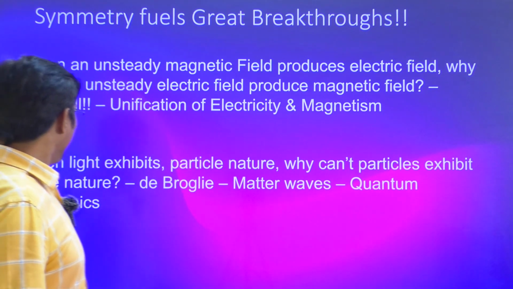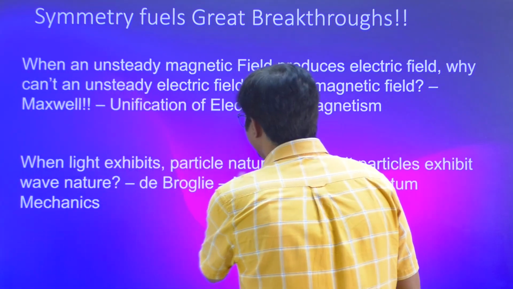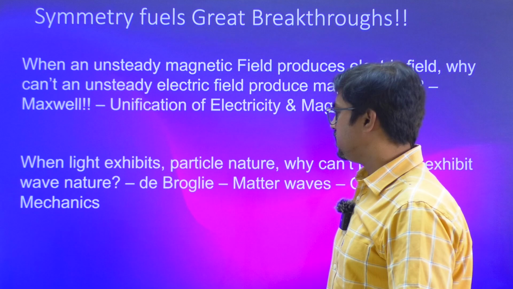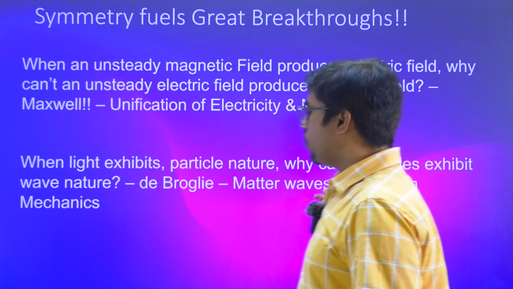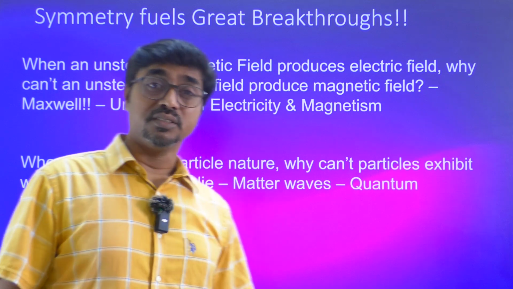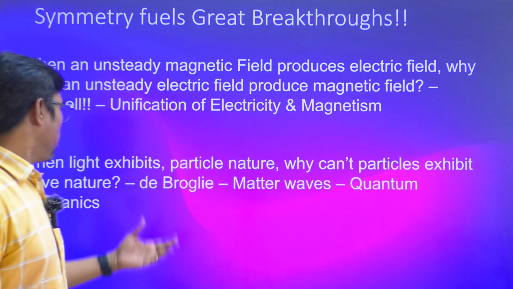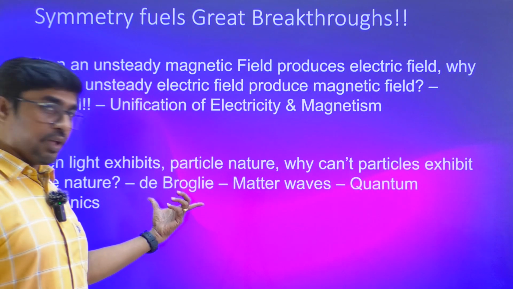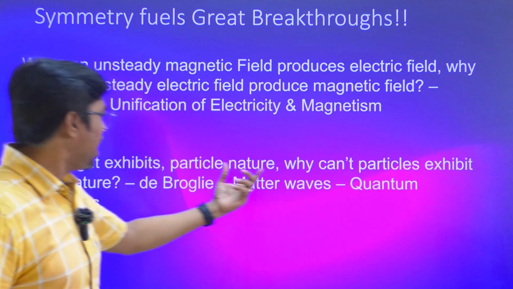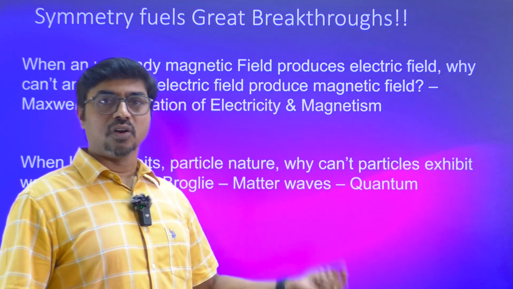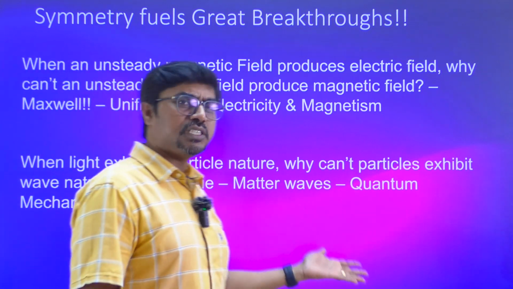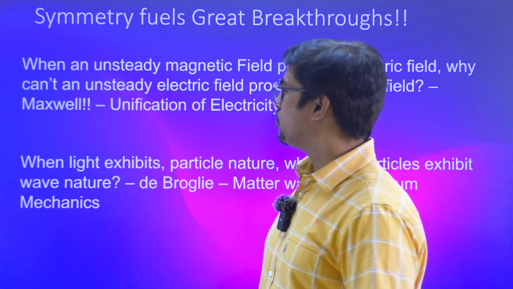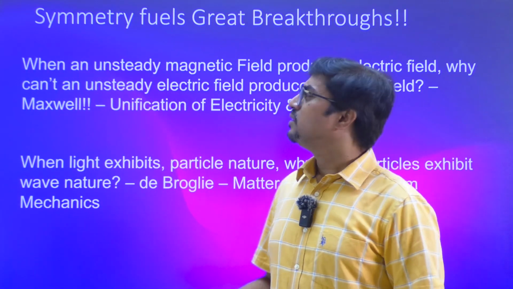And one more statement, you read it. When light exhibits particle nature, photon theory, light is a collection of photons, we say that. When light exhibits particle nature, why can't the particle exhibit wave nature? This is another question proposed by de Broglie. So he proposed matter waves, saying that matter also exhibits wave nature. De Broglie wavelength, very famous, which is the basis for quantum mechanics. That way, many breakthroughs also are driven by symmetry.